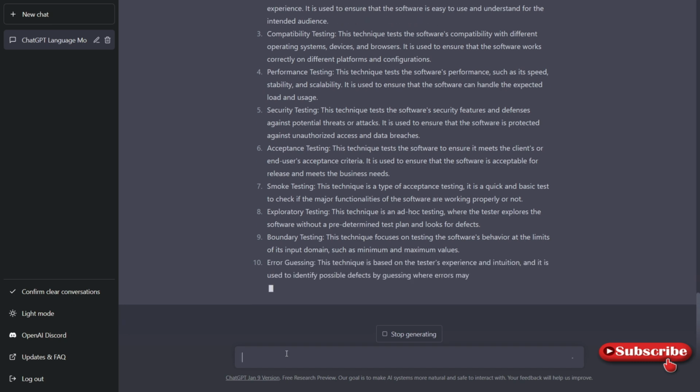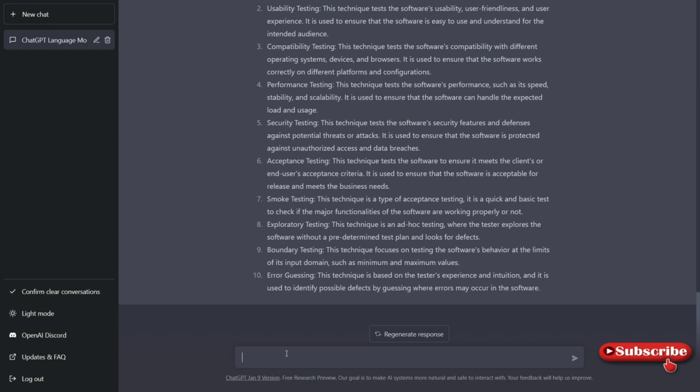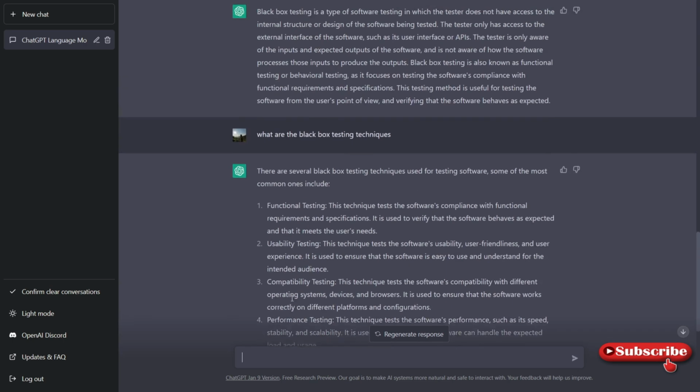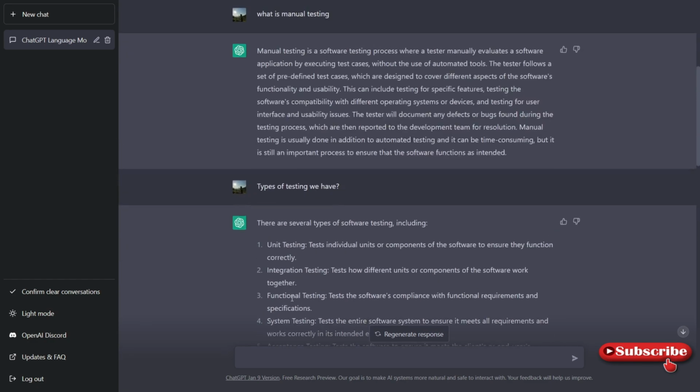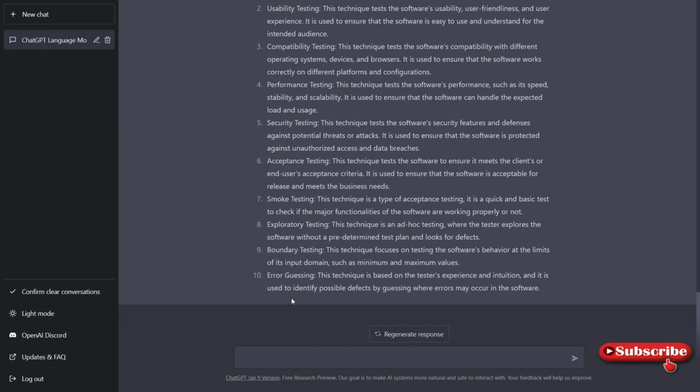If you are, just type yes in the comment section. Error guessing, yes. So I have something in my mind: we are asking about the definitions and it is giving me all the information. But do we really need to know all the definitions? No, right? We want to know some of the activities, like writing test cases. Will ChatGPT help me write the test cases? We'll see whether it writes them or not.